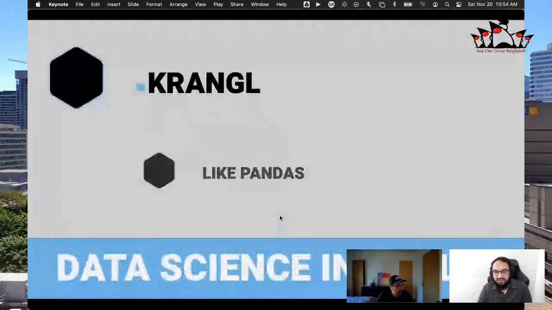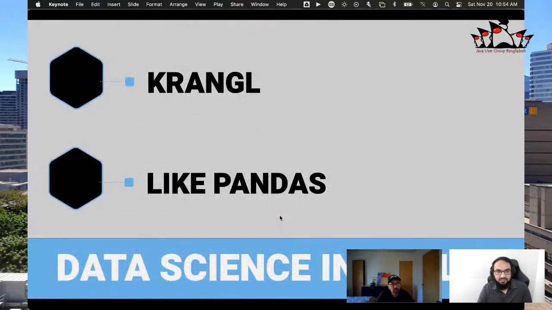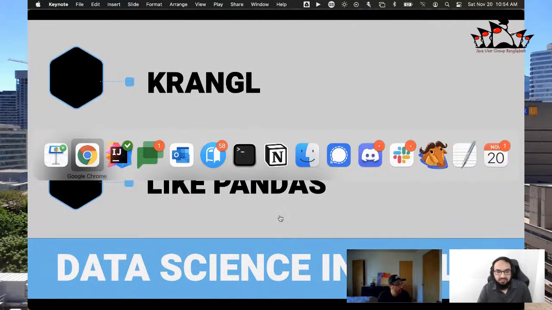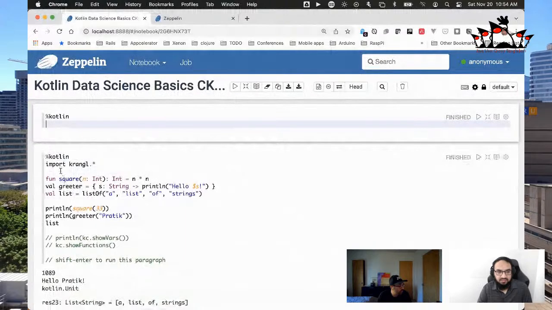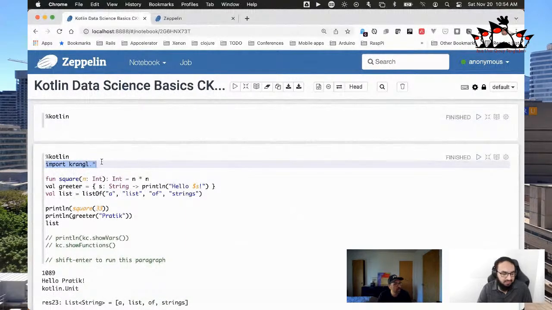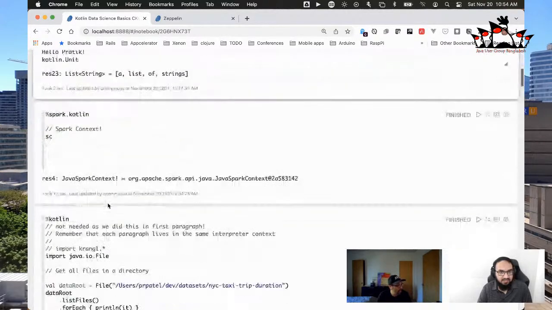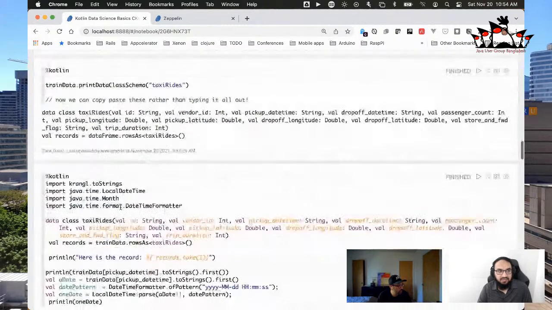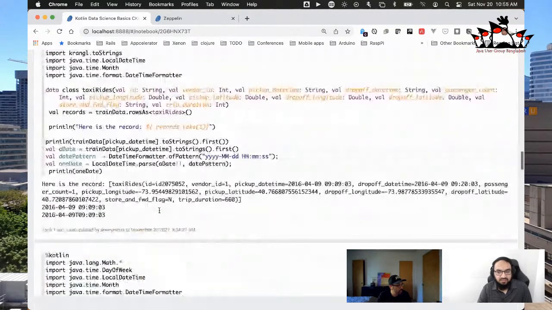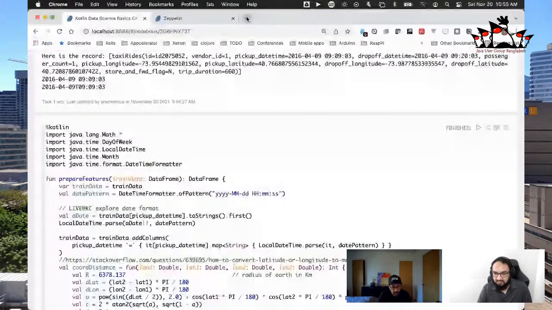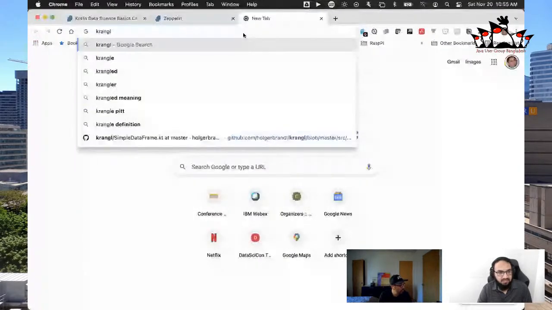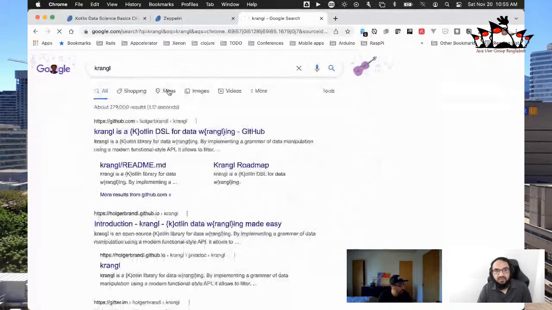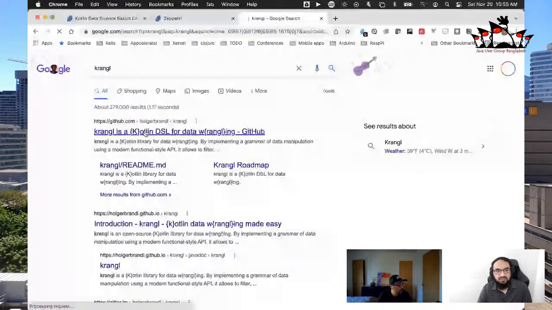And the library that we used in here to do some of the data manipulation that you saw was actually Krangle. If I flip back to my notebook, I kind of glossed over this a little bit, but you probably noticed that there's this import statement right here that says import Krangle. Krangle has some of these nice low-level libraries for doing some of the things that we did here. So let me just pull up Krangle real quick. Let's go to their webpage. Hopefully it finds it. So this is what it's called.